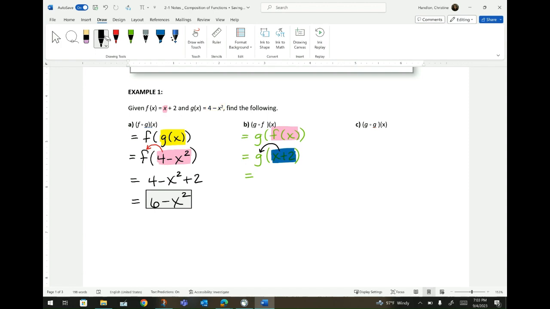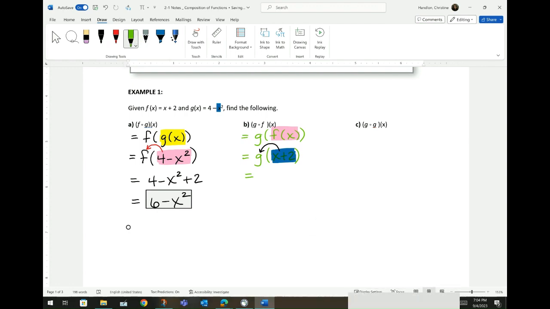So I'm going to erase up here the original markings that I had. So I'm looking at the g function now, and I'm going to replace every x with the new stuff. So that x right there needs to be replaced with x plus 2. Remember, think substitute. So I'm looking at that g function.